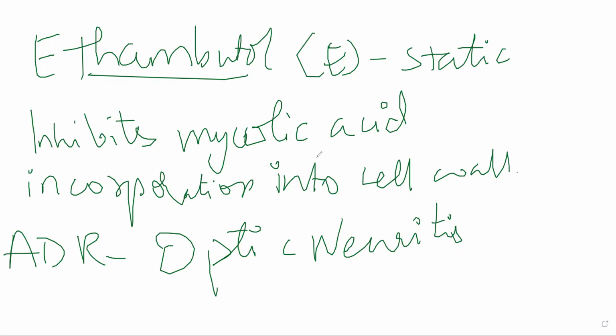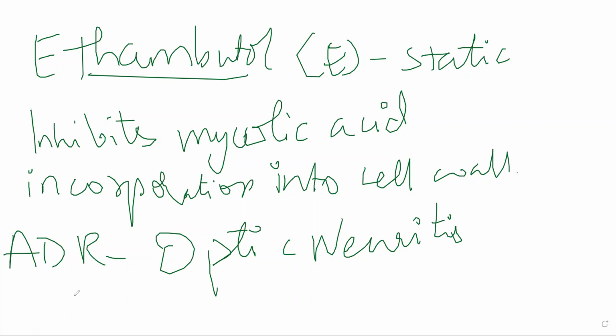Optic neuritis की वजह से क्या होता? The patient will not be able to differentiate between red and green color. It can cause color blindness. Okay, ethambutol, if not used properly, it can cause optic neuritis, which will cause color blindness. Especially, the patient will not be able to distinguish between red and green color. If the patient is having such a reaction, immediately withdraw the drug and avoid giving this in children.